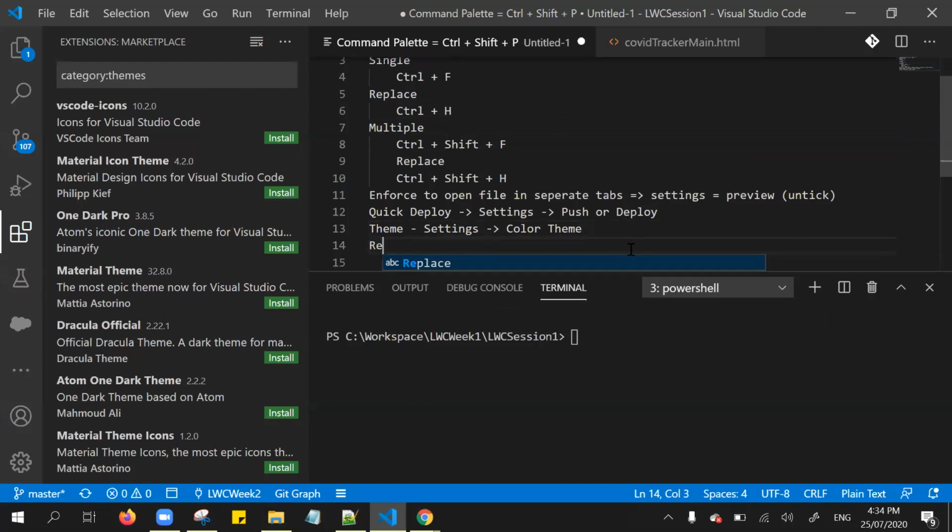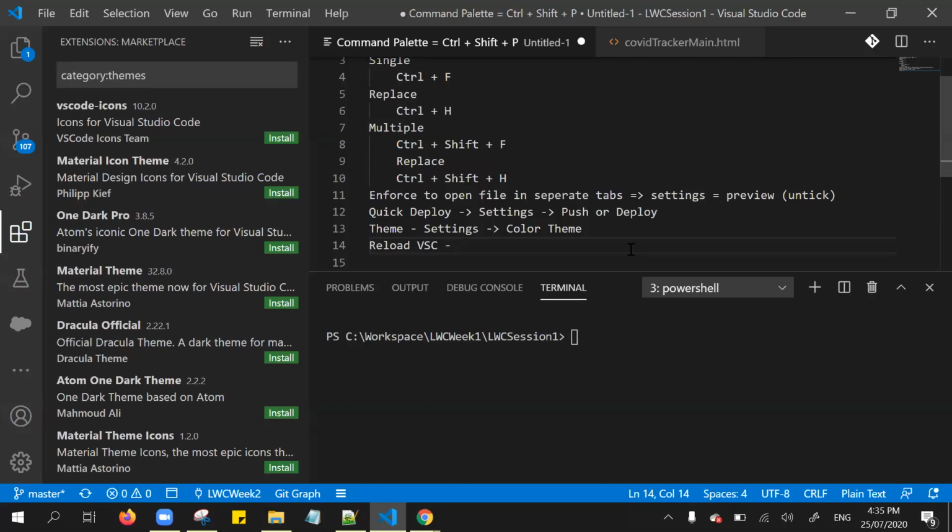Another one, Developer: Reload Window, actually, for Visual Studio Code. Why do we need to reload Visual Studio Code? So, for instance, whenever we are installing any software on our computer, sometimes we need to restart to reflect the changes, right?